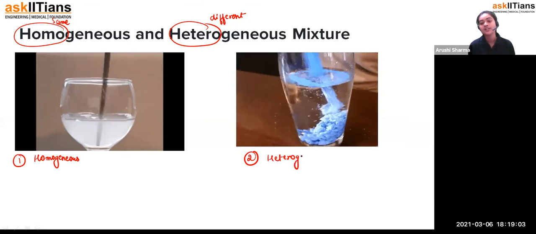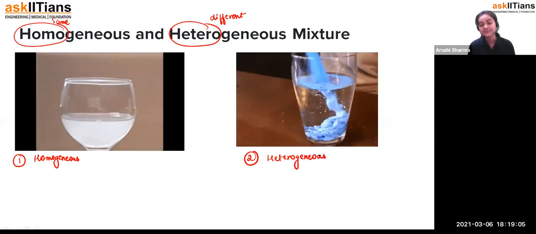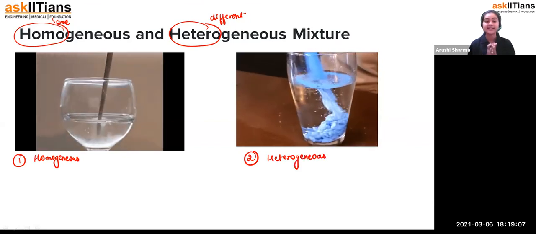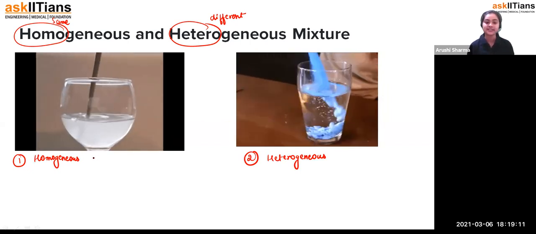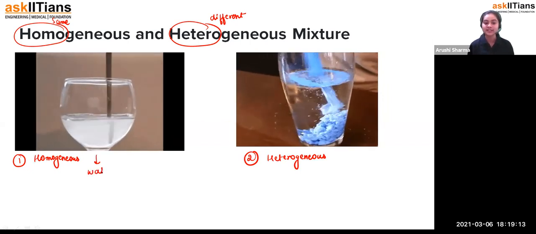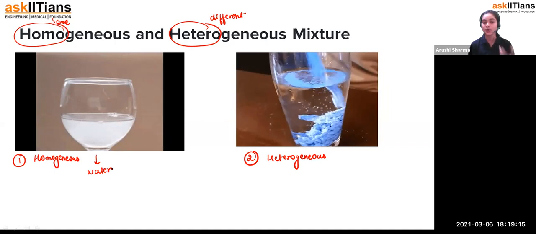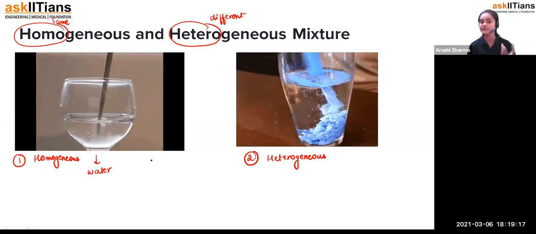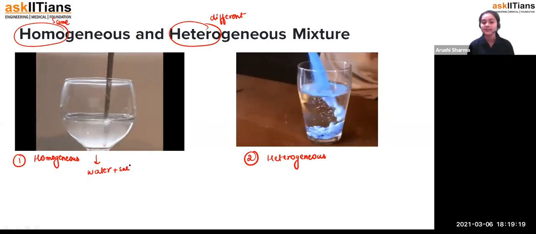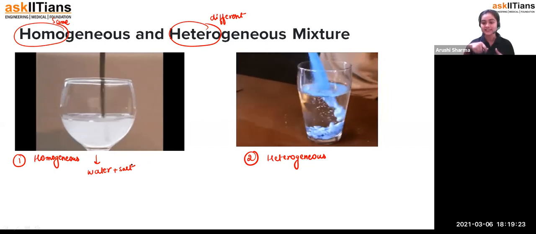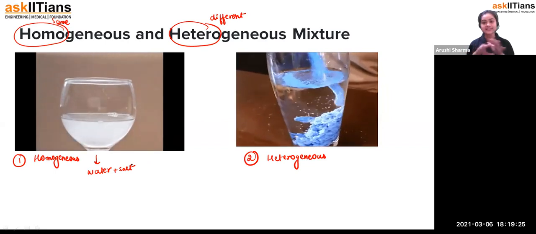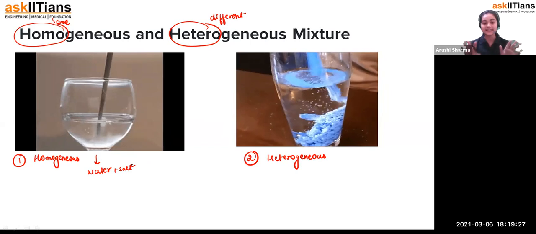For the homogeneous mixture, students, let's start with an example. In this example, you can see water in a glass, and the person is adding a spoon of salt to this glass of water. When the salt is added into the water and we stir it, after some time the salt is going to be soluble in the water, completely dissolved.